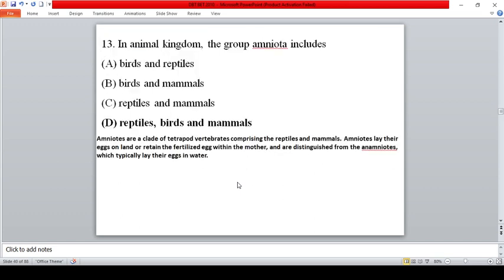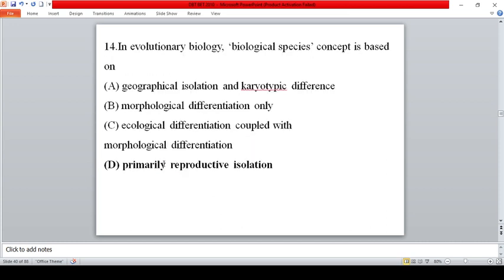In the animal kingdom, the group Amniota includes birds, reptiles and mammals. Amniotes are a clade of tetrapod vertebrates comprising reptiles and mammals along with birds. Amniotes lay eggs on land or retain the fertilized egg within the mother, and are distinguished from anamniotes, which typically lay eggs in water. In evolutionary biology, the biological species concept is based on reproductive isolation, friends.